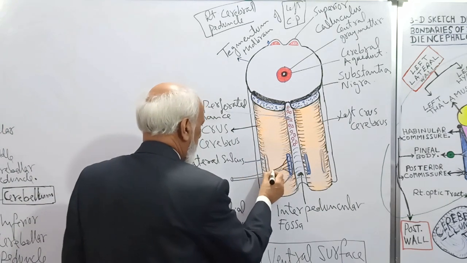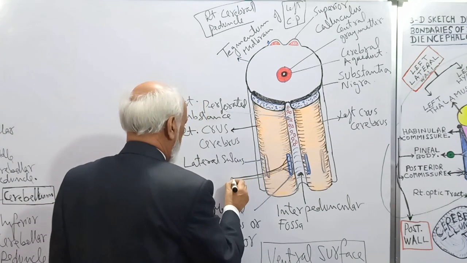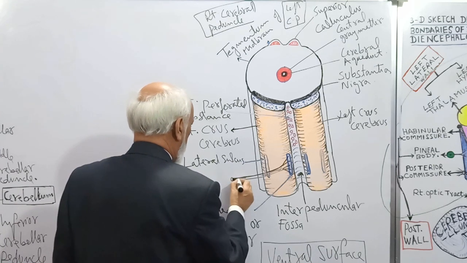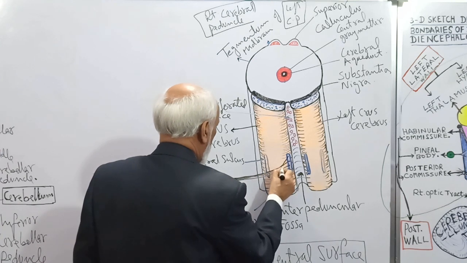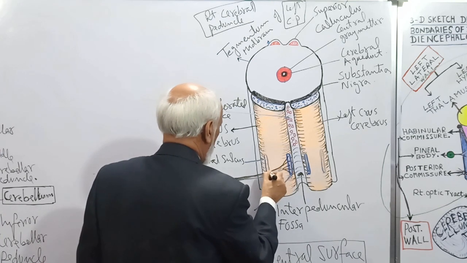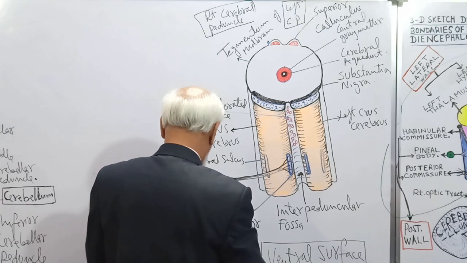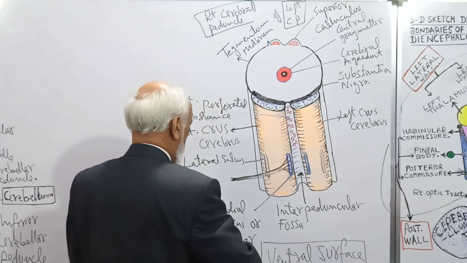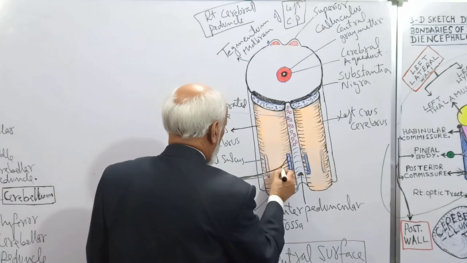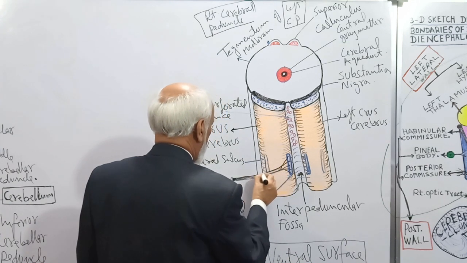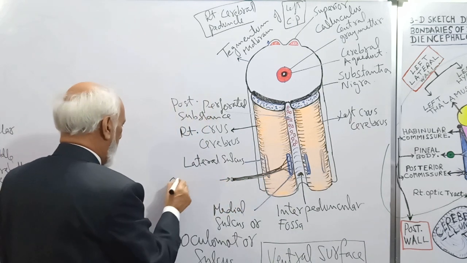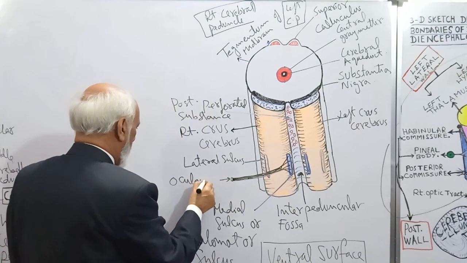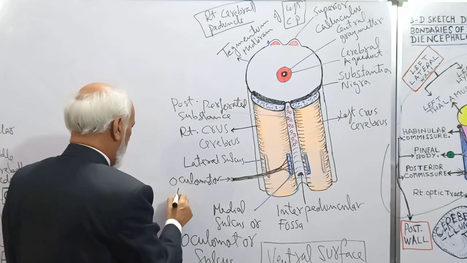This is the right oculomotor nerve, which arises from the oculomotor sulcus or medial sulcus on the medial aspect of the crus cerebri.